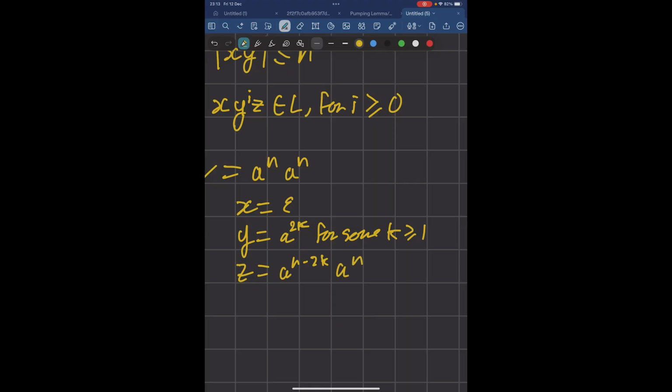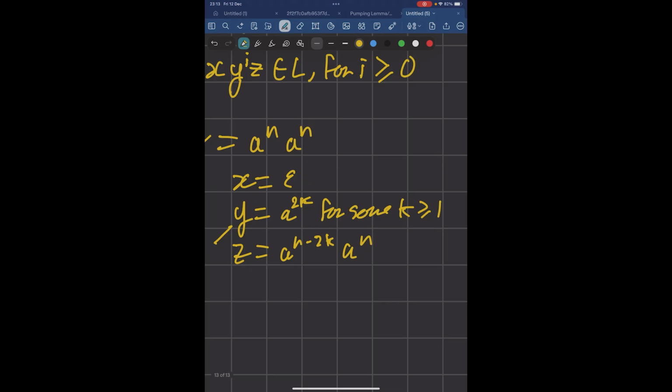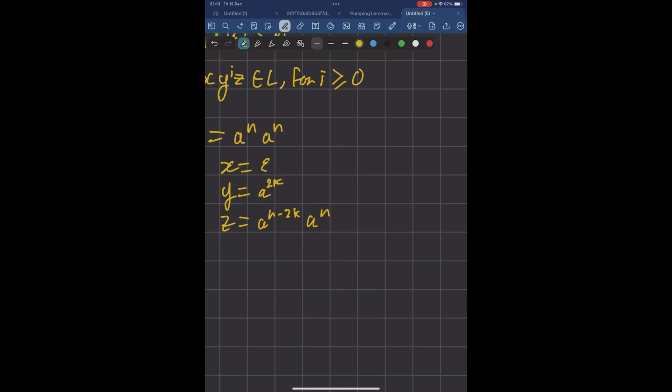So it will be this. And this might be confusing, but it's essentially just saying that we're breaking down in a way where y has an even amount of a's. That's all this is saying. And so if we pump down, what happens is that we remove some even amount of a's from the string.